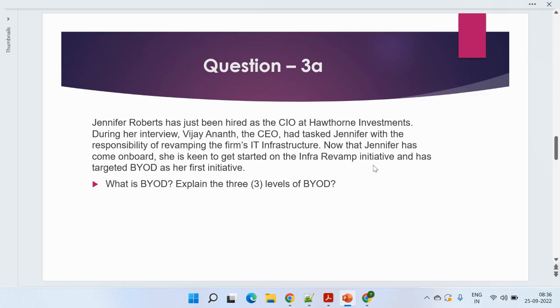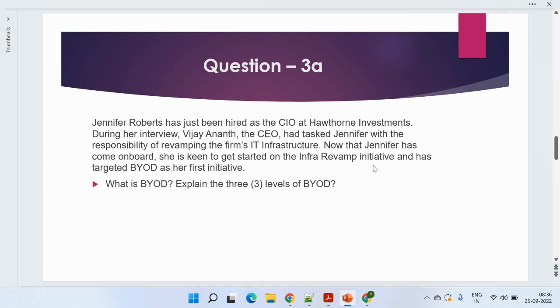So let's talk about the third A. Jennifer Roberts has just been hired as the CIO of Hawthorne Investments. During her interview, Vijay Anand, the CEO, tasked Jennifer with the responsibility of revamping the IT infra. Now Jennifer has come on board. She's keenly interested in IT infra, and has targeted BYOD as her first initiative. What is BYOD? And explain the three levels of BYOD.